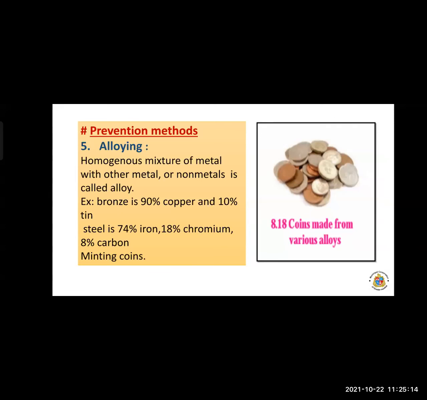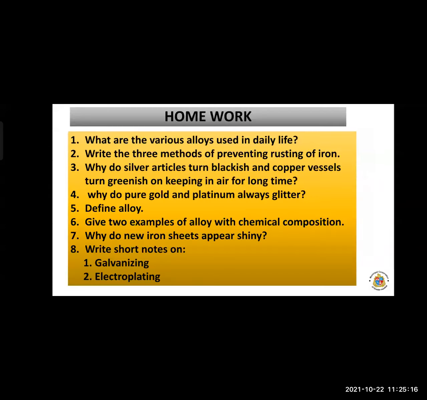So let us start with your homework part. So take a screenshot of this homework. Different types of questions are there. What are the various alloys which are used in daily life? Also, what are the methods of preventing rusting of iron? Why do silver articles turn blackish? It is only because of silver sulfide. The layer of silver sulfide will form, and because of that, it turns blackish in color. Now copper vessels also turn greenish in color because they react with carbon dioxide and form copper carbonate.